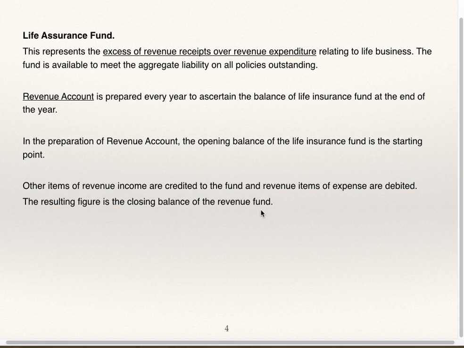Sometimes in the examination you will get a question, find out the closing balance of life assurance fund. Opening balance will be given. In that case, prepare life assurance fund account. Opening balance will be written to the credit side as by balance brought down. All revenue incomes are to be credited to life assurance fund. All revenue expenses are to be debited to life assurance fund account, and the resulting figure will be the closing balance of life assurance or life insurance fund.